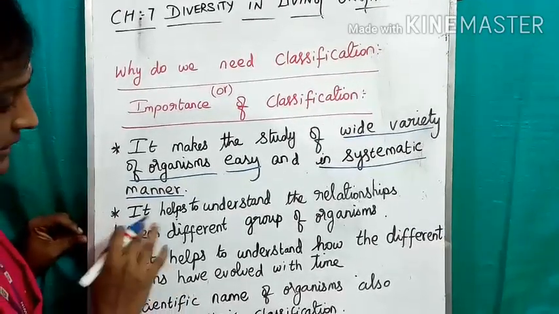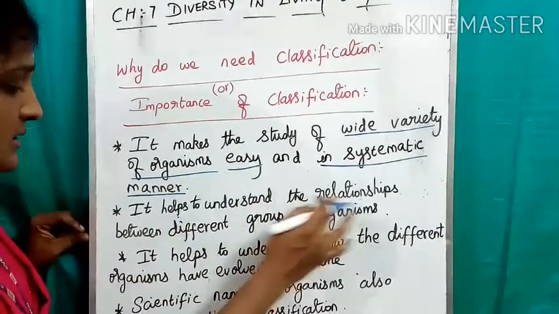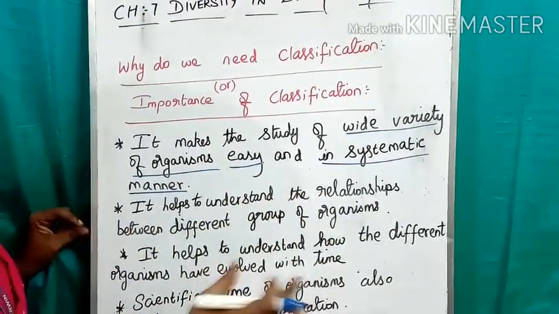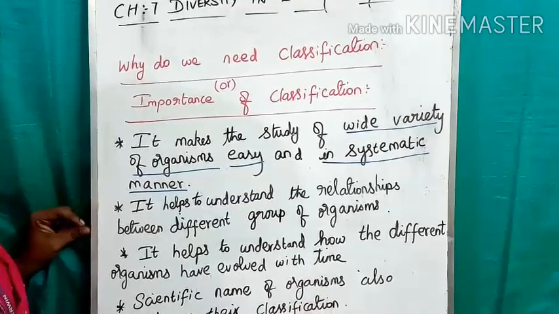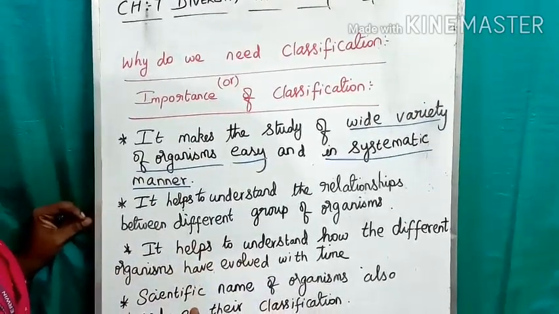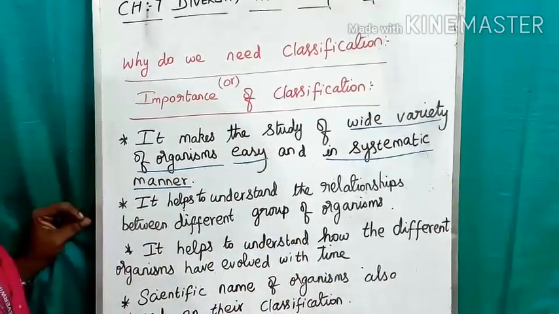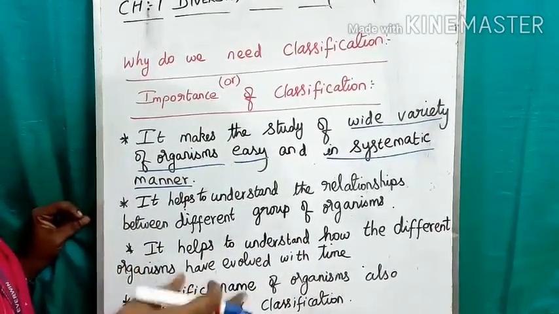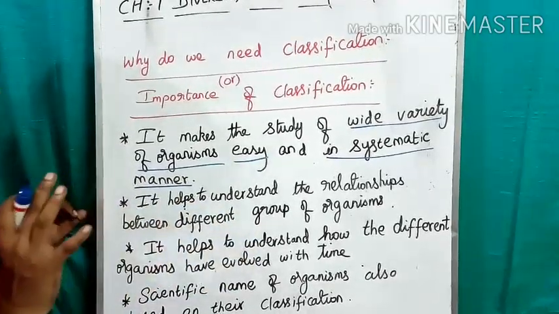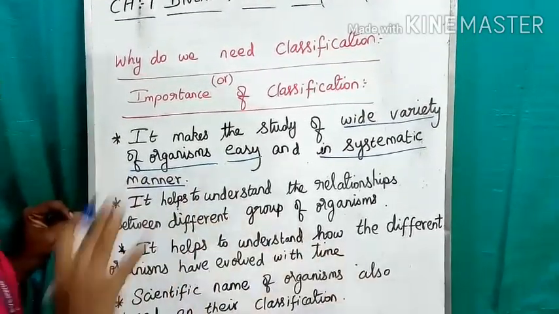Then, it helps to understand the relationship between two groups of organisms. Yes, you will classify the organisms. This classification helps to know the difference between each group of organisms. For example, because of grouping, you will have fungi in one group and algae in one group.